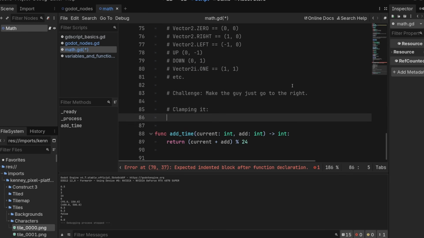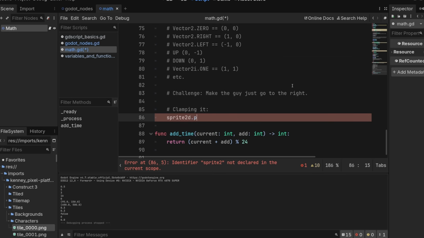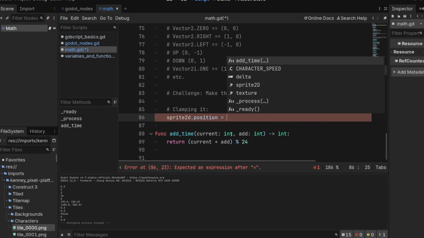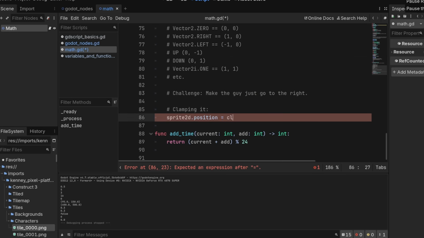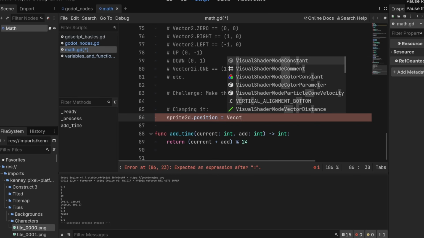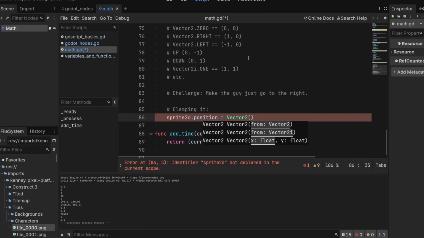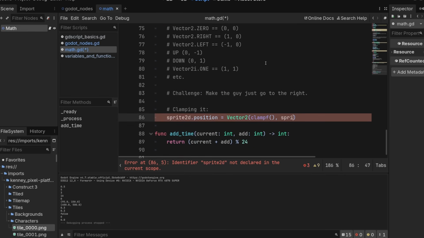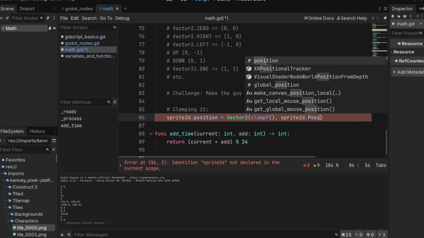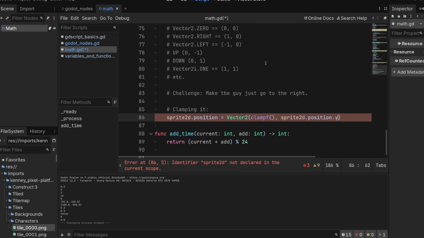So what we do for that is sprite2d.position equals, and we can't actually do the plus equals for this because clamp has to be a function in here. So there'll be Vector2, and we can build a Vector2 here from different things. And the x is what we want to clamp. So we'll do clampf, and we'll make this sprite2d.position.y, so we keep the original y value.